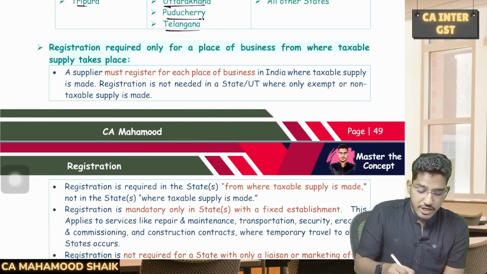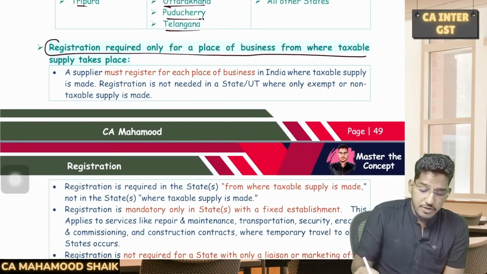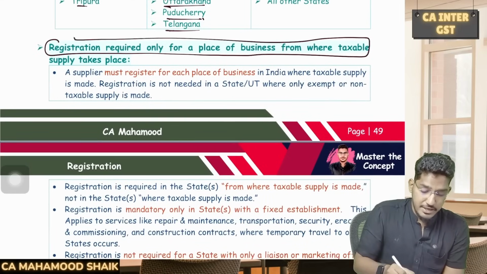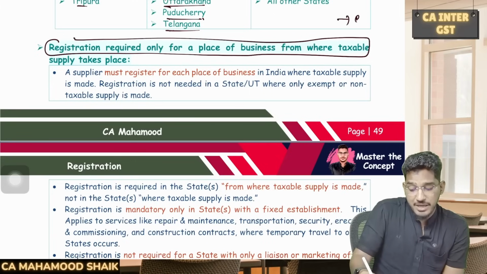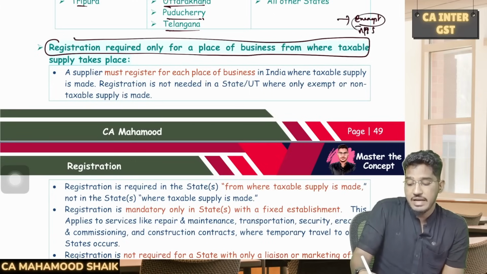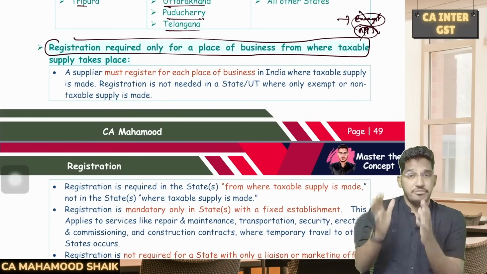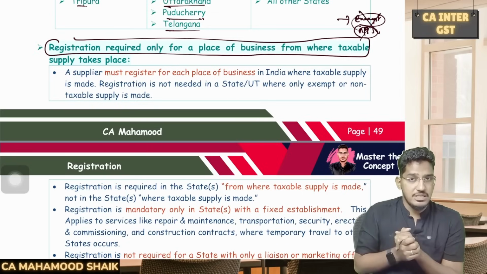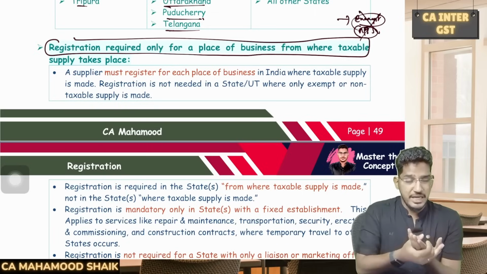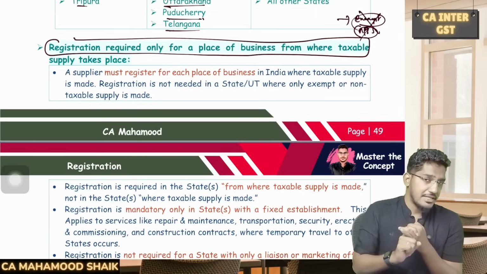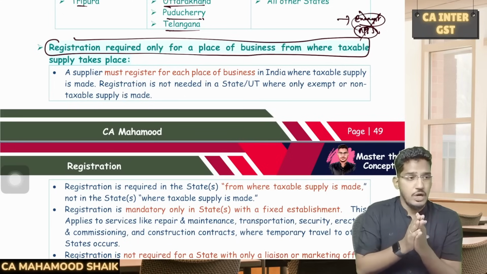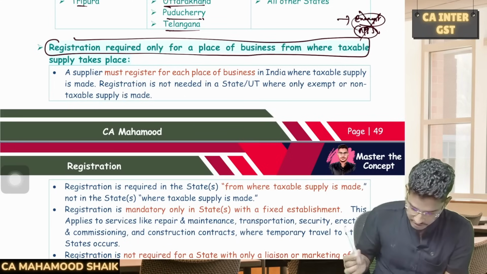And also, as I have told, you are required to take registration only wherever you are making a taxable supply. Sir, I am in one state, I am making only exempt supply, or a non-taxable supply. Will I be required to take registration in that state? No. You are required to take registration only in that state or union territory from wherever you are making a taxable supply. From a state you are making a supply, but that is an exempt supply or non-taxable supply, then in that state you are not required to take any registration.